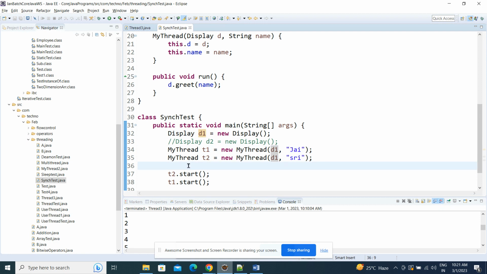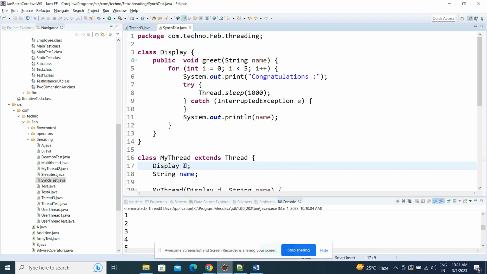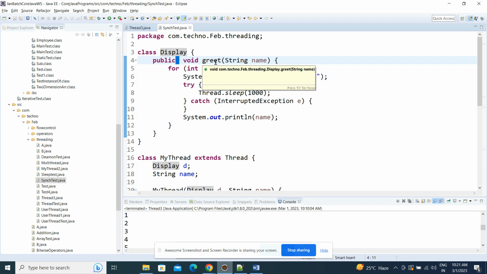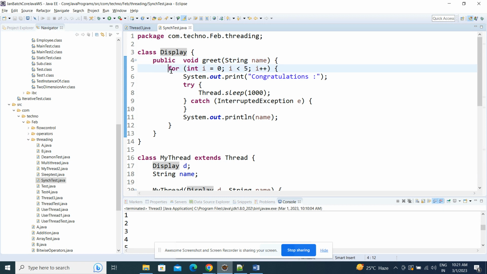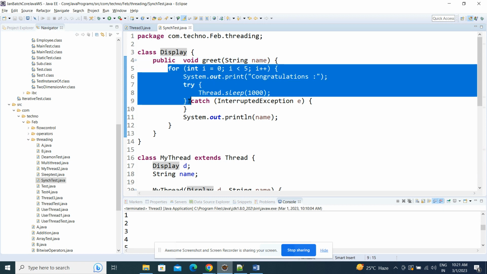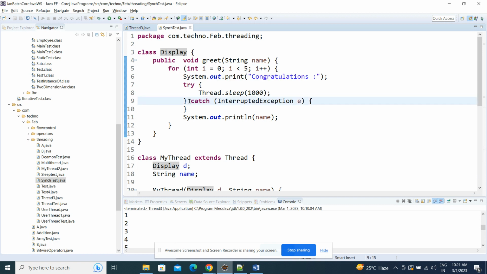Now if the greet method is not synchronized, whichever two threads are calling that non-synchronized method, partially T1 is executed and it gives chance to the T2 thread. T2 also partially executes and gives the chance back to T1.